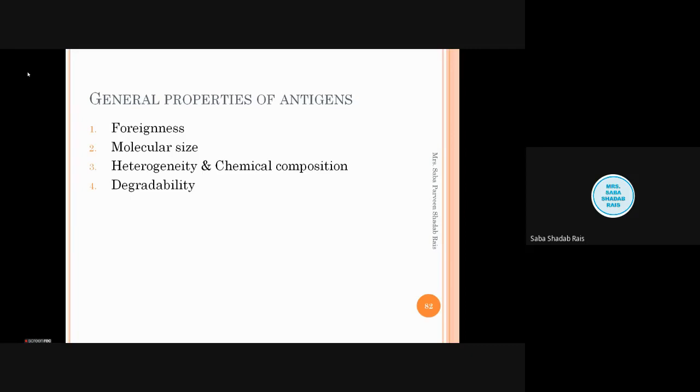Then the next category is molecular size. A very small particle will not initiate any immune response. Very small here means we have the unit Dalton. Any substance with a molecular weight less than 10,000 Dalton will not be able to produce an effective immune response.